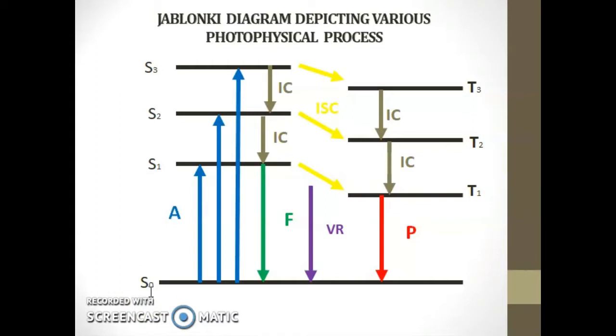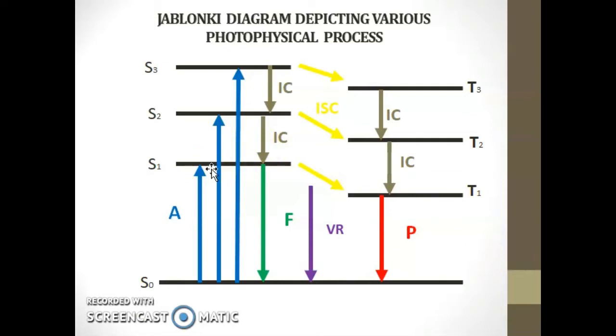Absorption of a photon of a suitable frequency by a molecule in the S0 state, the singlet ground state, can cause the promotion of one of the paired electrons into higher energy levels, that is S1, S2, S3, etc. The result is an excited singlet state.